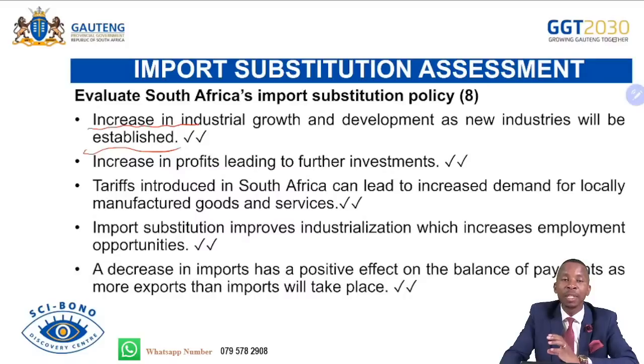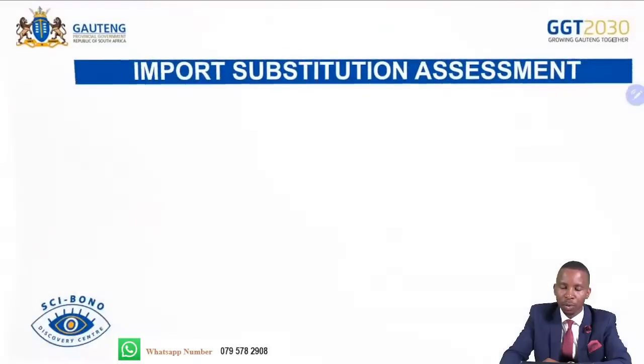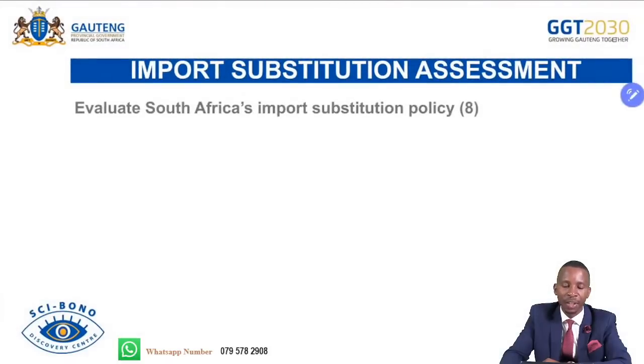Not all imports can be substituted because, remember, we're a developing country. So in that case, we are lacking some capital goods and technical goods that are necessary for us to process our natural resources. So in that case, implementing it won't be much aggressive because we know that we are mainly dependent on other countries in order to finalize or to process our resources to final goods. We will be avoiding that because of retaliation.